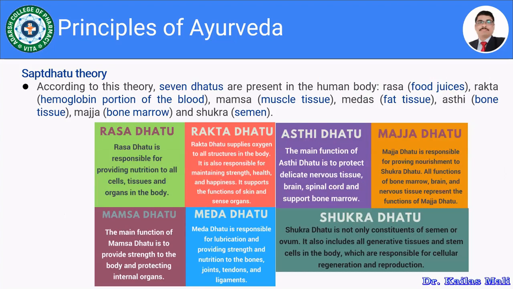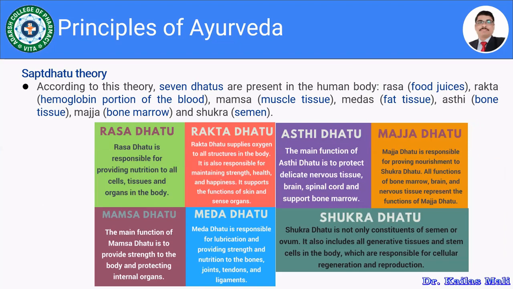According to Sapta Dhatu theory, the 7 dhatus present in the body are the rasa, that is the food juices, rakta, that is the hemoglobin portion of the blood, mamsa, that is the muscle tissue, medas, that is the fat tissue, asti, that is the bone tissue, majja, bone marrow, and shukra, that is the semen. The very first dhatu is known as the rasa dhatu.